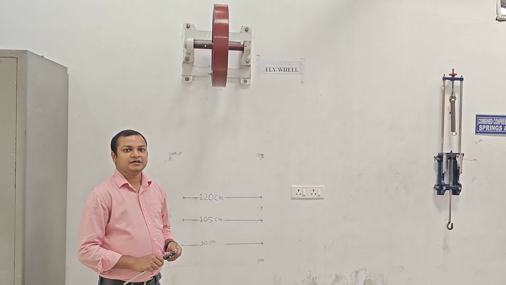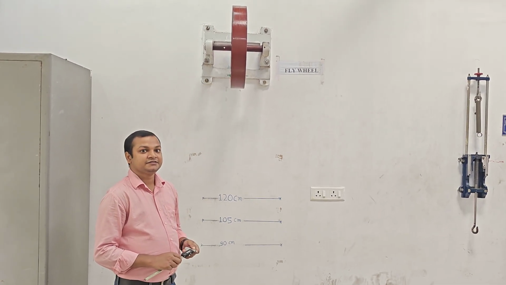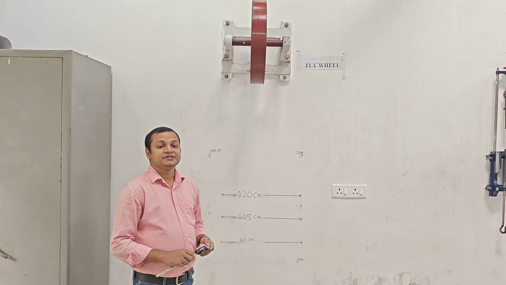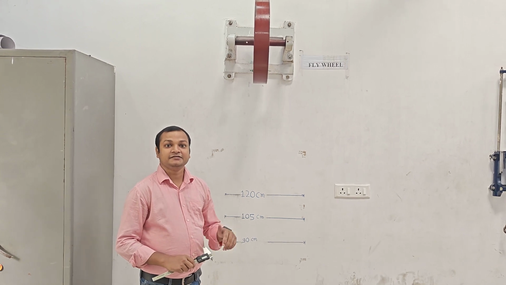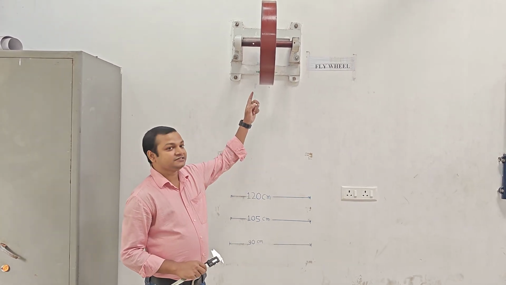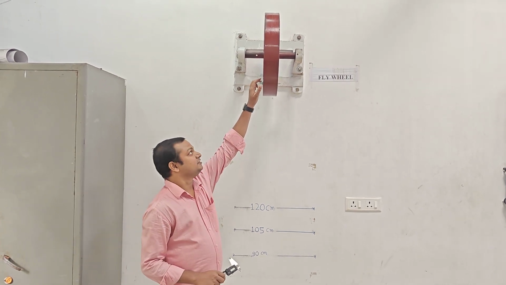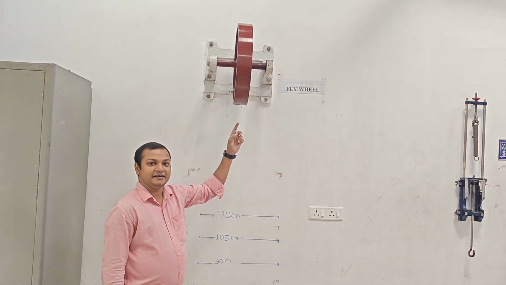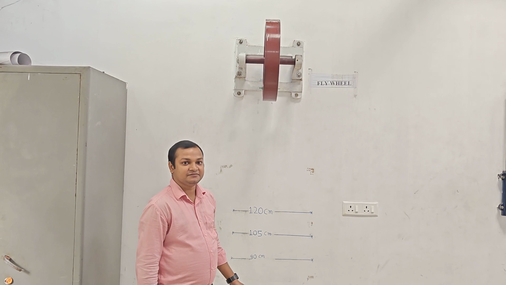Okay, now I am going to demonstrate how to take the readings to calculate the moment of inertia of this flywheel. Simply, you know what is moment of inertia? It is the inertia of a body in rotation. ये अभी रेस्ट पर है, कोई moment of inertia नहीं होगा. If I give some little angular displacement like this, इसमें moment of inertia आ गया. So now we are going to find this with the help of falling weight method.